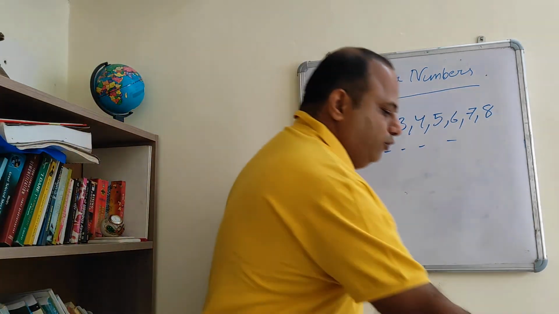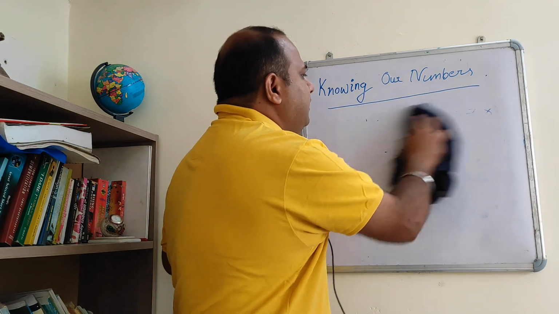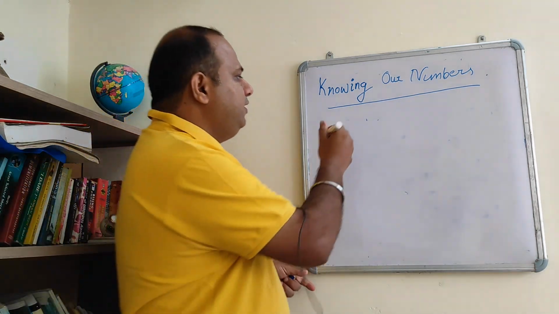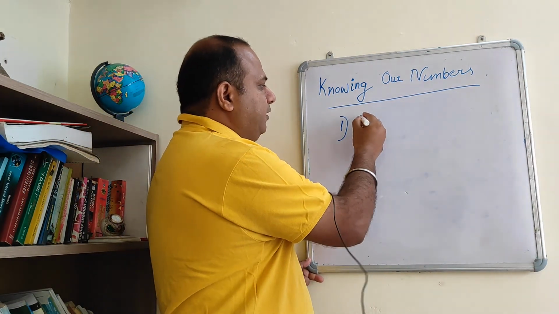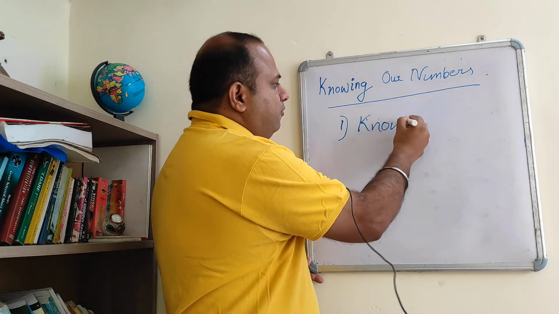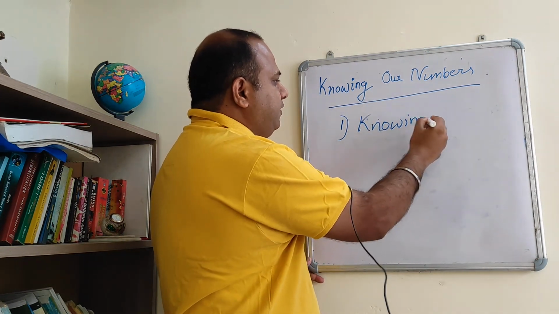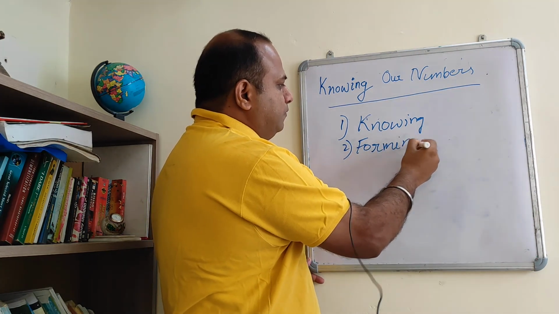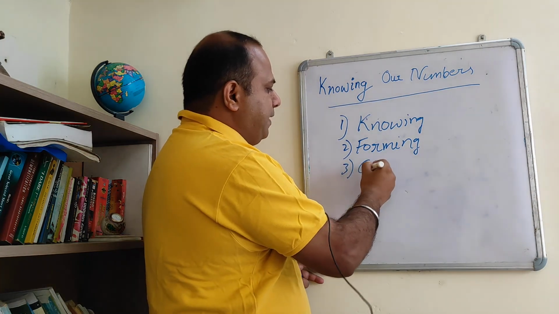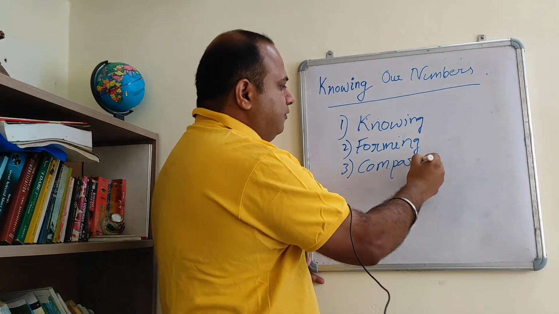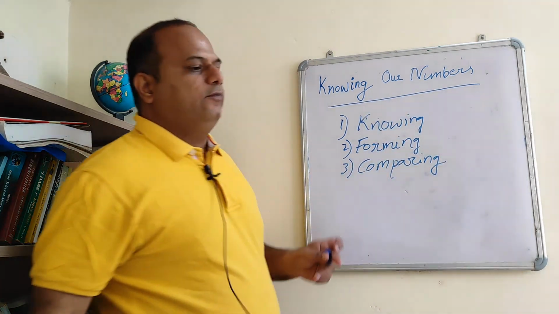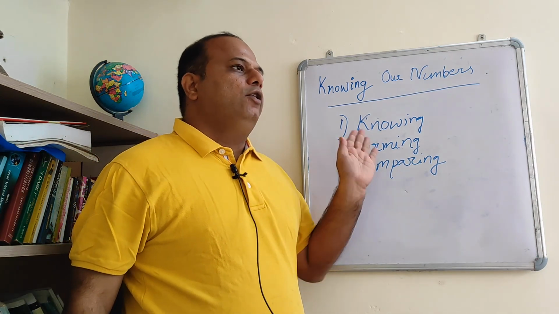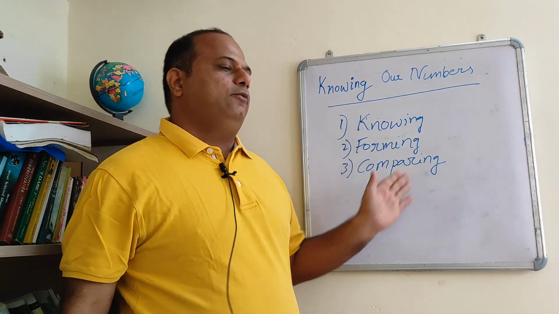So what is our task today? What will be my aim for taking this chapter, Knowing Our Numbers? I will only deal with three important things which are vital. First one will be knowing your numbers, as this is the chapter, knowing. Then forming. Third one will be comparing of numbers. Here again, friends, I will be speaking only of the counting numbers, because I am not going in the negative direction. I am not taking integers, I am not taking fractions.